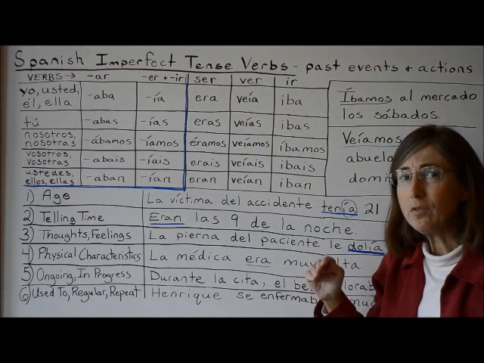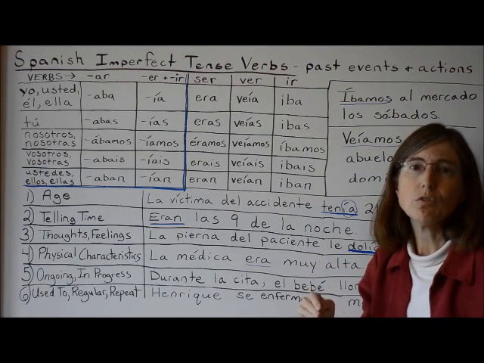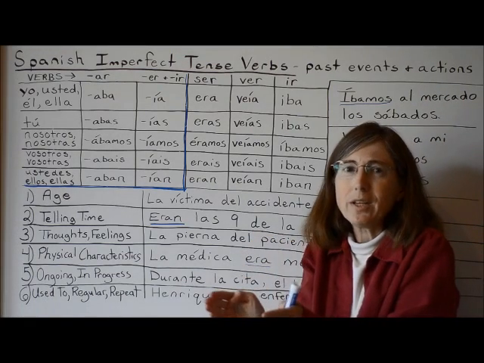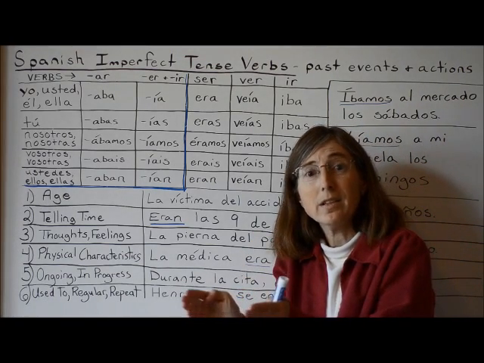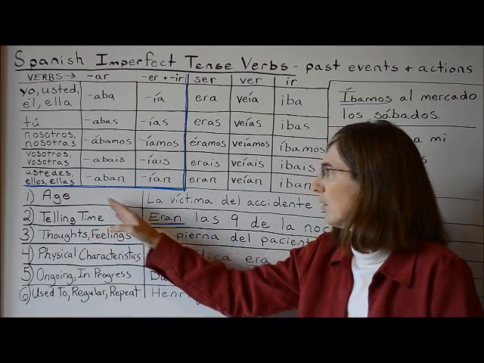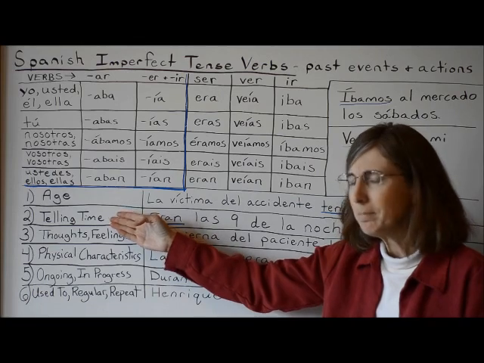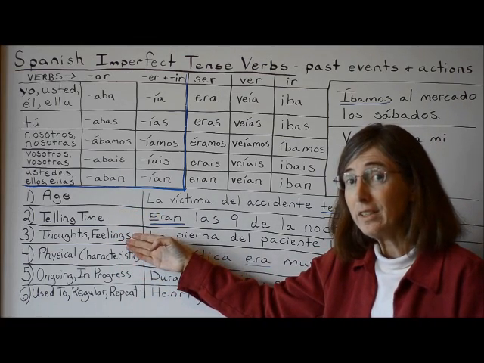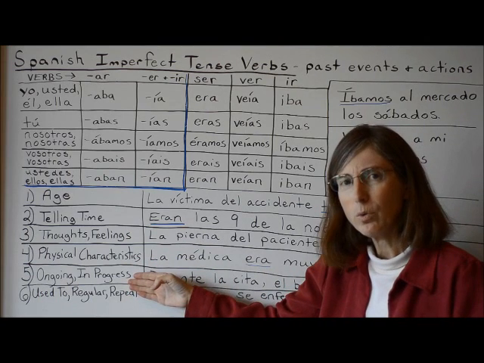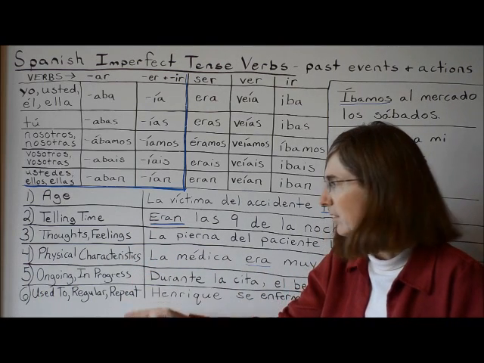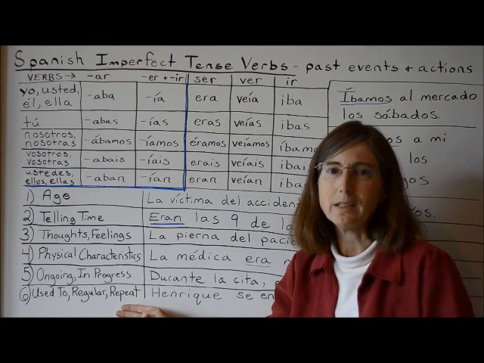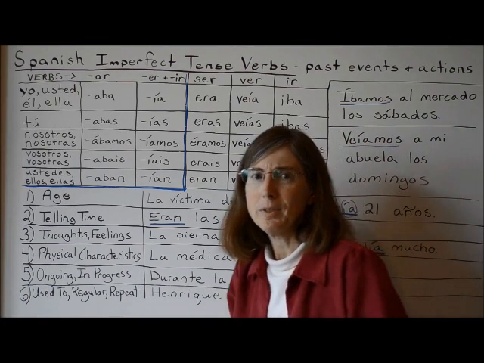Now, these verbs in the imperfect tense are used to talk about past actions, but a specific subset of actions that happened in the past. The imperfect tense is used when we're talking about age in the past, telling time, thoughts and feelings, physical characteristics, ongoing or in progress actions in the past, or actions that used to happen on a regular basis or repeatedly in the past. So let's look at some examples.